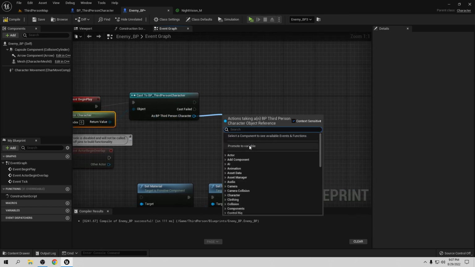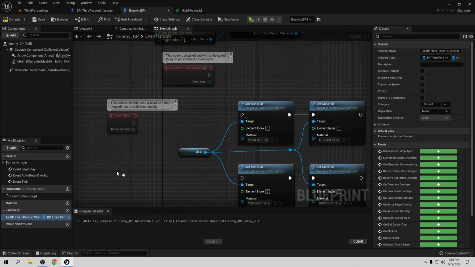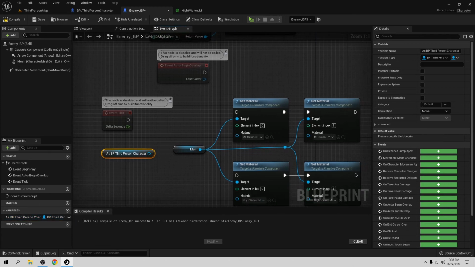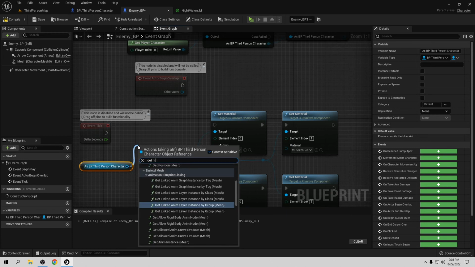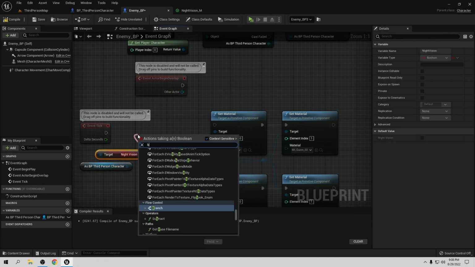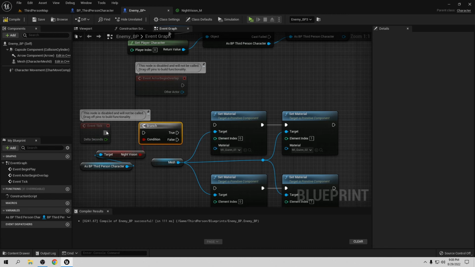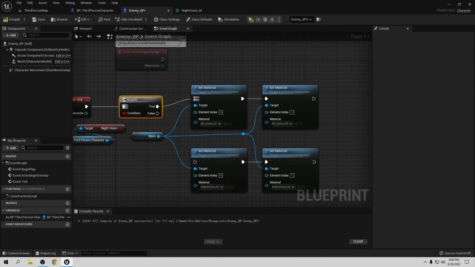Let's promote this to a variable, and let's get that variable here, and from here get night vision like this. You're doing a branch, and it's only going to work when it's true. If it's true, you go like this. If it's false, it's the opposite. So if it's true, you want to change this to this and this to this, like that. Let's compile and save, and let's play.